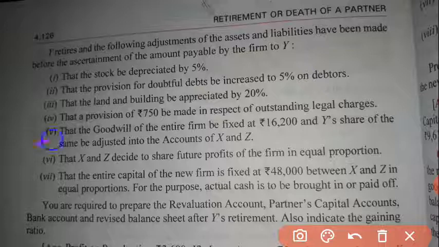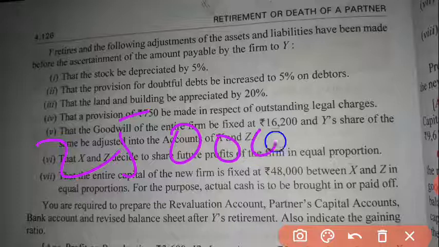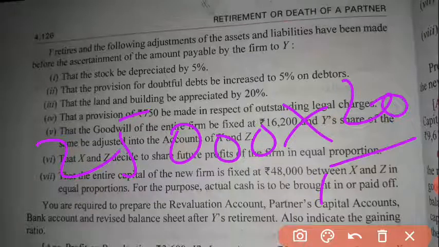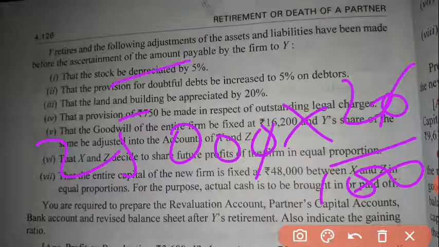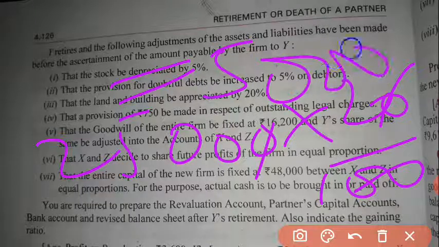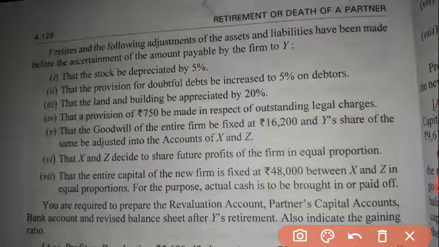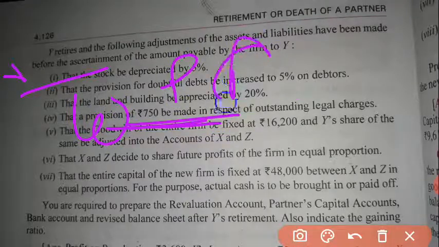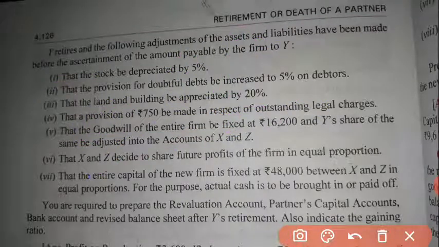You have to calculate 20% of 25,000, that is 25,000 into 20 by 100, so it will be 5,000. Got it. Now the next adjustment is that a provision of rupees 750 be made for a legal claim. This is an unrecorded liability, so in the revaluation account you have to write to provision for claim. This way all the entries are recorded in the revaluation account.